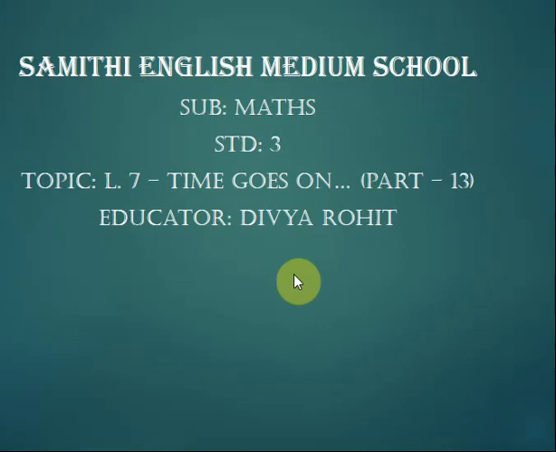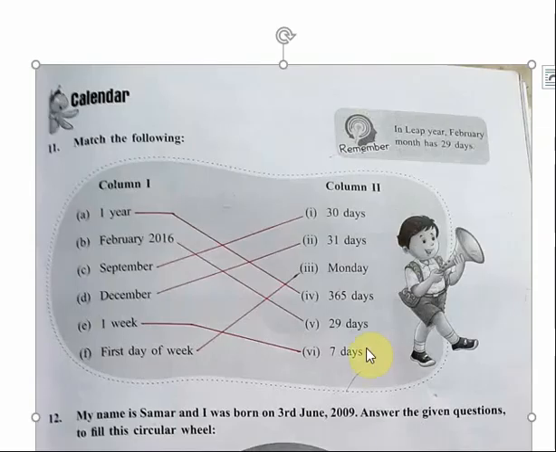We are continuing our lesson number 7. Time goes on. We have already done in the workbook up to question number 10. Today we are going to continue with question number 11 in our workbook. So let us start. All of you please take out your workbook. Take page number 69, question number 11.